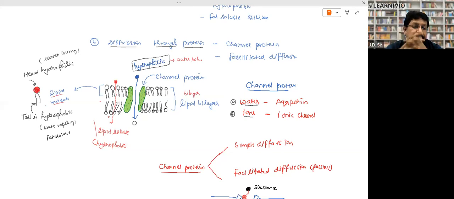Now, a very, very important thing. These are the channel proteins. They are intrinsic proteins. They traverse the membrane. These channel proteins can be of two types. If the channel allows the passage of water or water soluble substances, they are called aquaporin. And if they allow the passage of ions like sodium, potassium, and so on, they are called ionic channels. So channel proteins can be of two types: aquaporin and ionic channel. Okay.